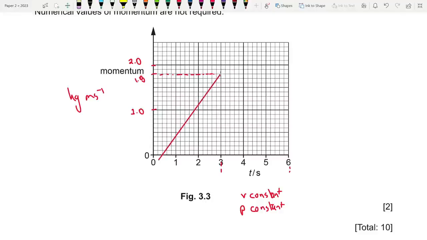So hard to draw a line on OneNote. Fine. Okay, so what's the next section? Afterwards, we move at constant velocity. So our momentum also remains constant till 6.